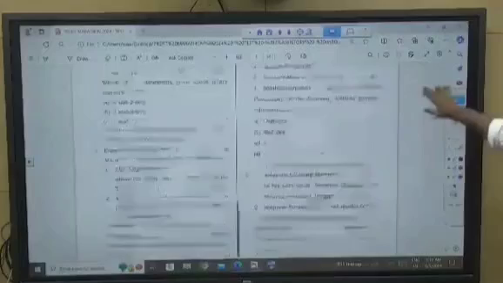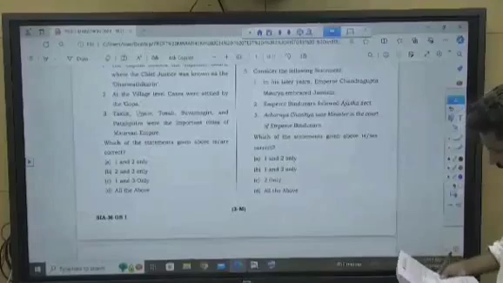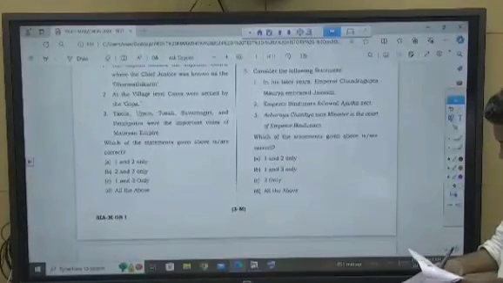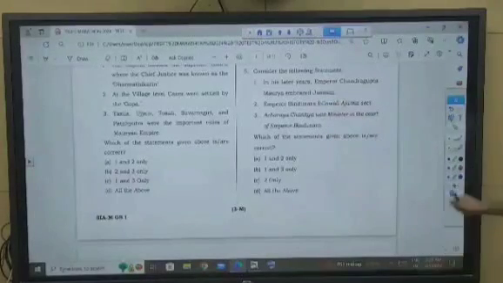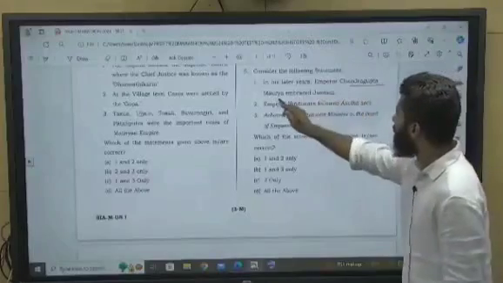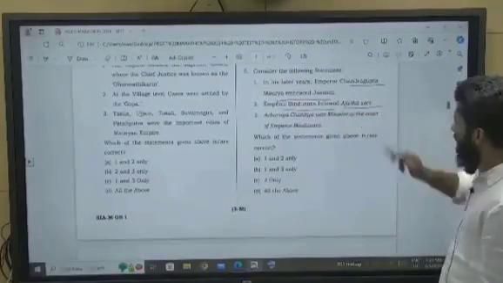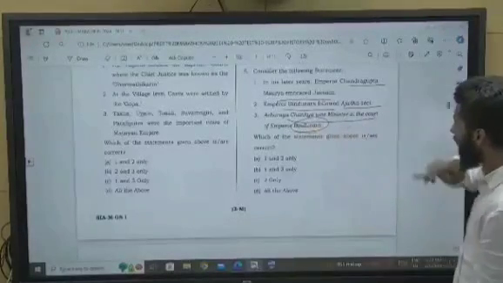Now come to the next question. Consider the following statements. It is asking about the religion that was followed by Mauryan kings, right? It is asking about Chandragupta Maurya embracing Jainism, Bindusara following the Ajivika sect, and whether Chanakya was minister in the court of Bindusara or not.